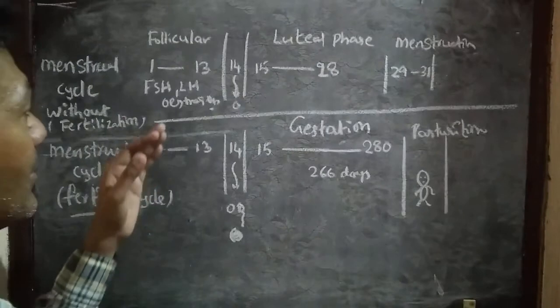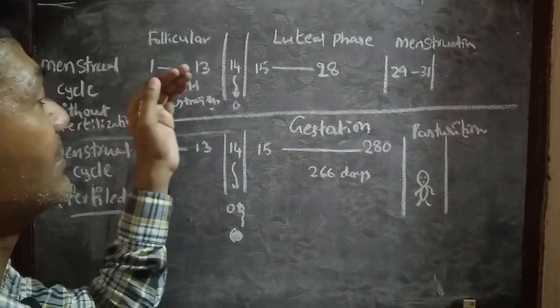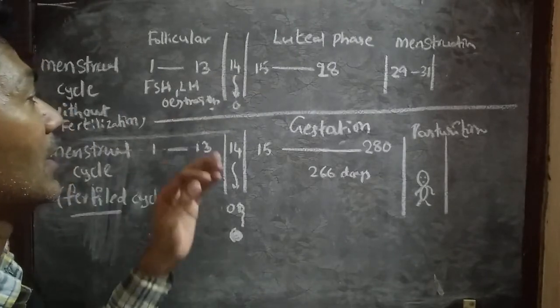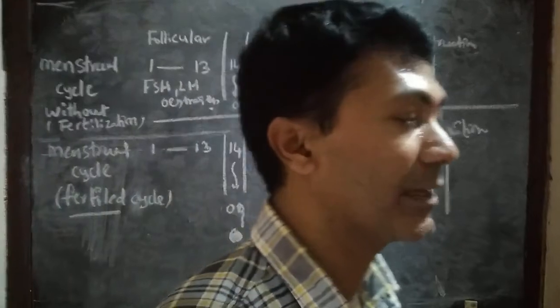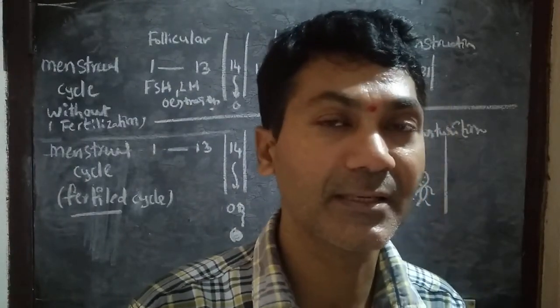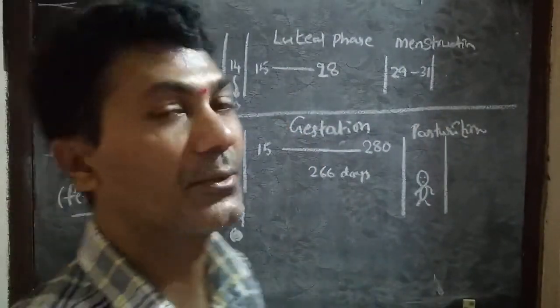Gradually the FSH and LH will increase day by day. On day 14, what happens? The release of FSH will stop and LH will be released in higher quantity.